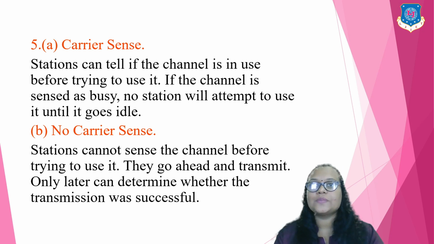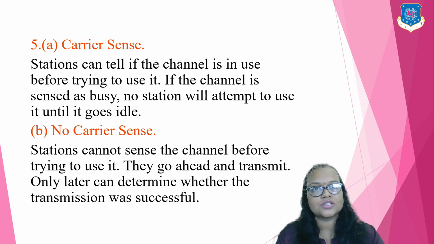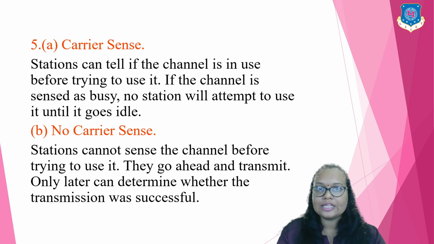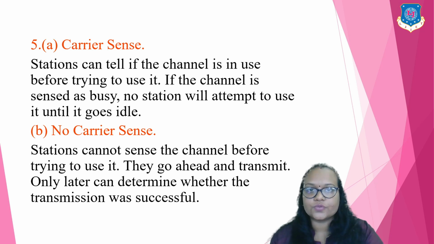No carrier sense means stations cannot sense the channel before trying to use it. They go ahead and transmit, and only later can determine whether the transmission was successful or not. If the channel is busy, the transmission will be unsuccessful, and if the channel is idle, the user can use it and the transmission will be successful.